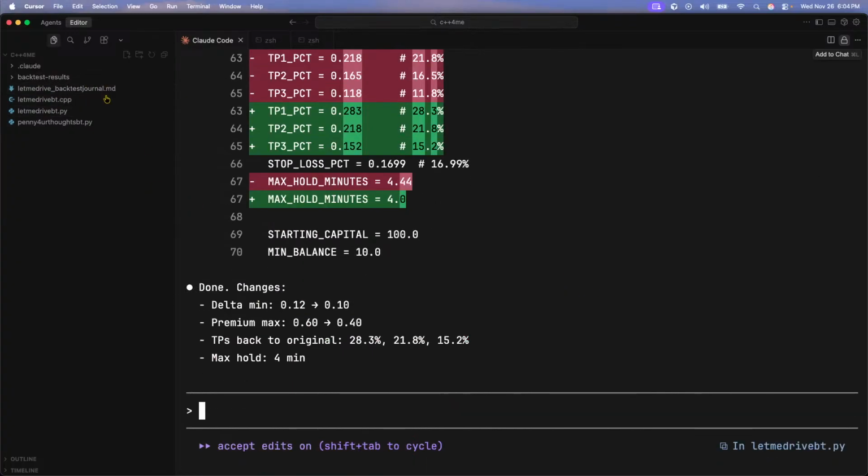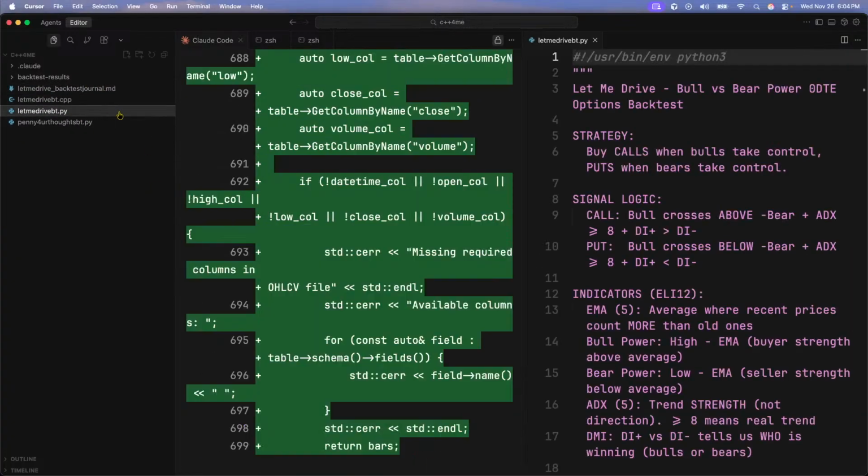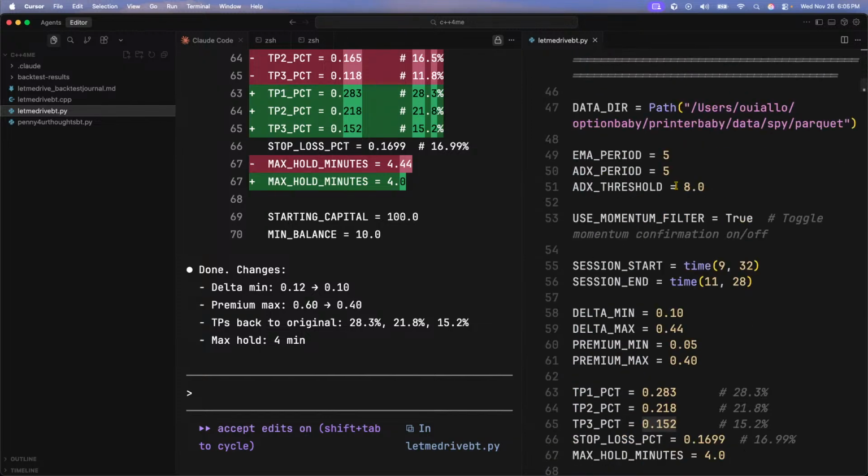Let me try my other idea out because I'm not liking the way that's going. So my other idea is to lower this particular threshold right here and make it a little bit more aggressive.